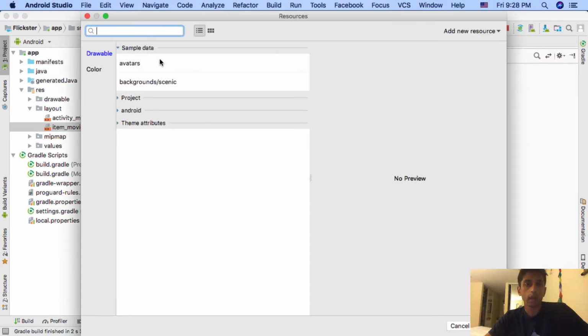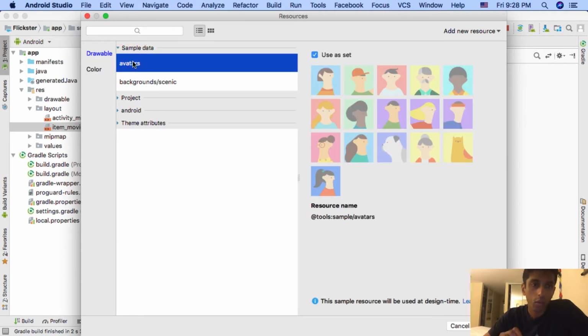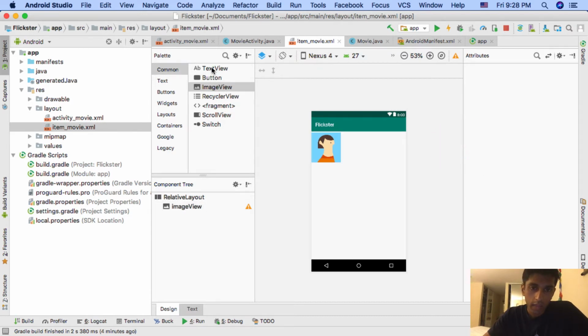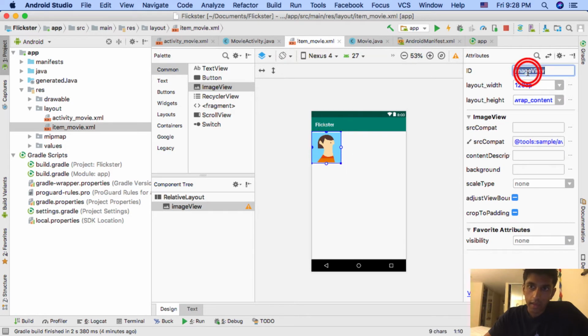Okay, so we're going to add image view here. And then Android Studio will ask you what kind of sample data you want. And the purpose of this is only for the preview, right? So just so as you're building this app, you can more easily visualize what it looks like. So we have image view. I'm going to go ahead and add an explicit width on this, maybe 120 dp. Cool. And then also give it an ID. I'll call it IV poster.